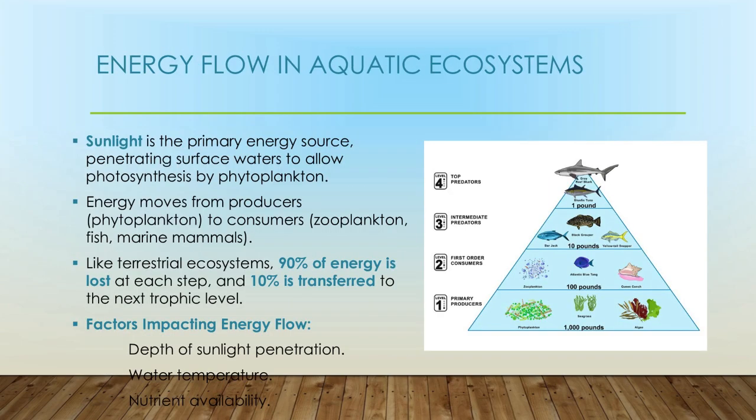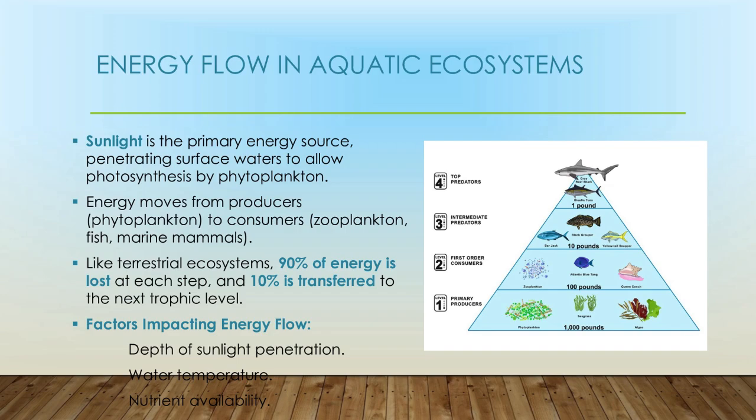In this slide we will see about the energy flow. This is same as the terrestrial ecosystem. Here also, the sun is the primary source of energy. So this sunlight is penetrating the surface water. This energy, the sun's energy, is absorbed by the phytoplanktons which are present on the surface of water, and this phytoplankton are eaten by the zooplanktons, and this trophic level continues up to the decomposers.